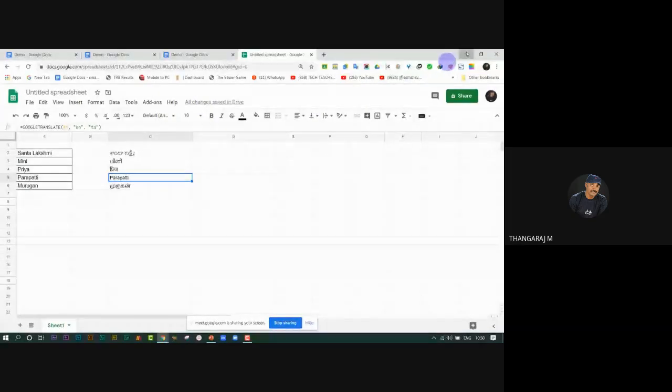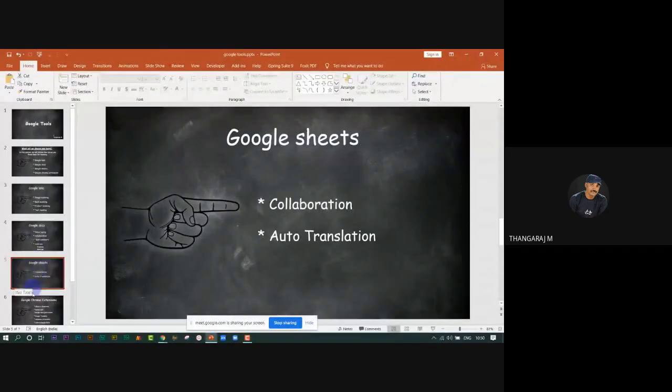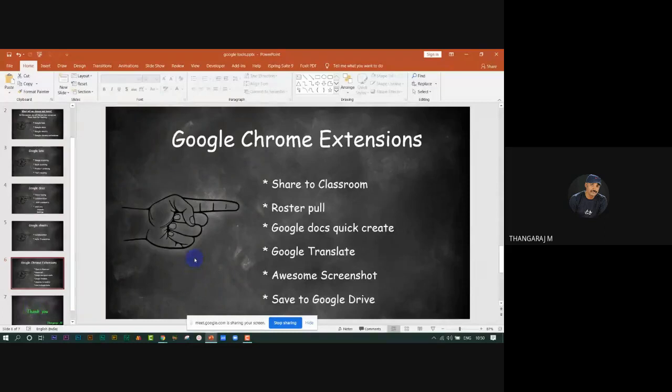Now, go to the next slide. Google Chrome extensions. Let's see this session. Share to Classroom, Browser Full, Google Docs Quick Create, Google Translate, Awesome Screenshot, Save to Google Drive.